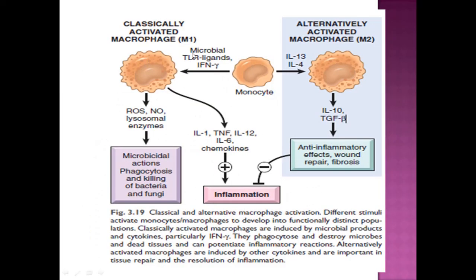Here is classical activation of macrophage from monocyte. By binding of microbes or by interferon gamma, it becomes classically activated, called M1 macrophage. They upregulate their reactive oxygen species and lysosomal enzymes. Those are important for microbicidal action and phagocytic killing. They also secrete several mediators and chemokines that are important for propagation of inflammation.